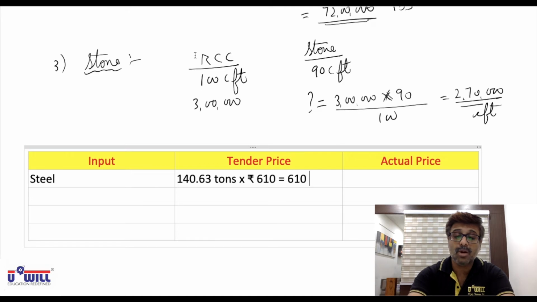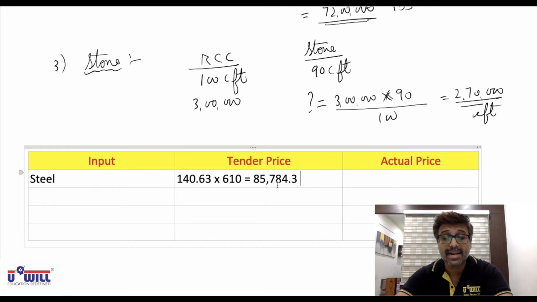If you do it, 140.63 tons into 610, do you all get 85,784.3 rupees?